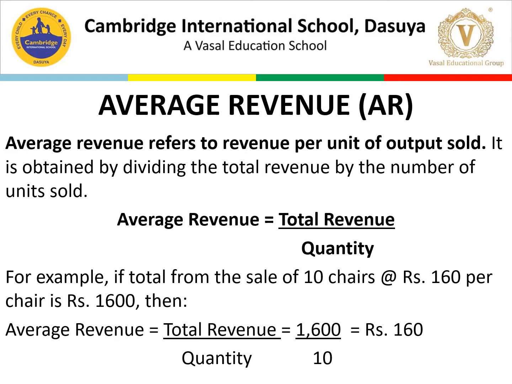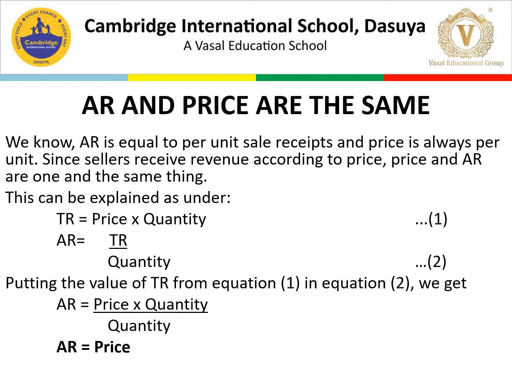For example, if from the sale of 10 units we got 160 per unit per chair, so the 1,600 is your total revenue. When we divide total revenue by the 10 chairs, we get 160 as your average revenue. Now let's move to the next thing.